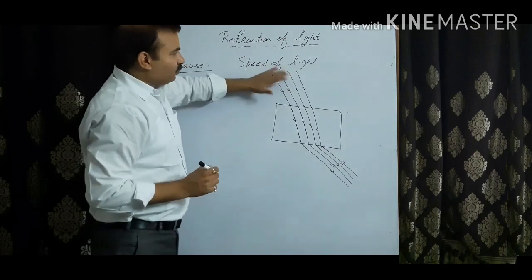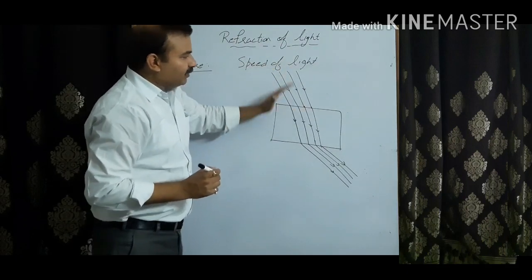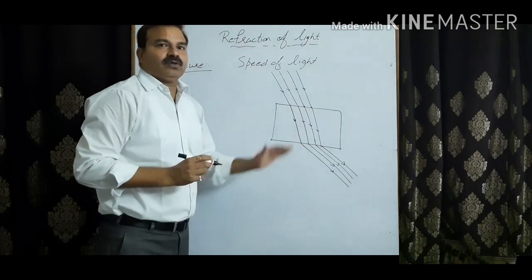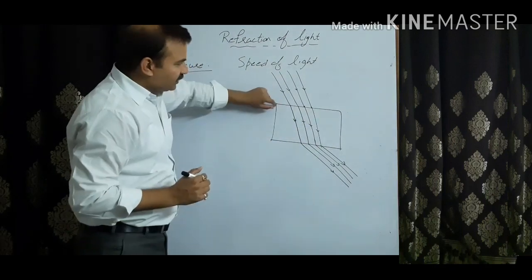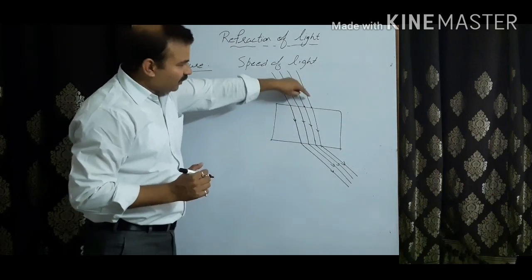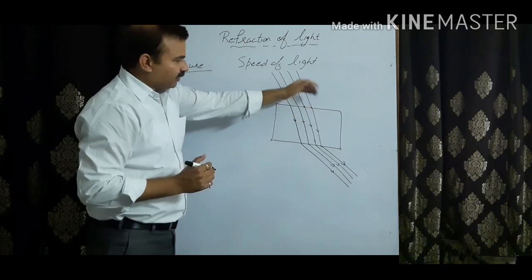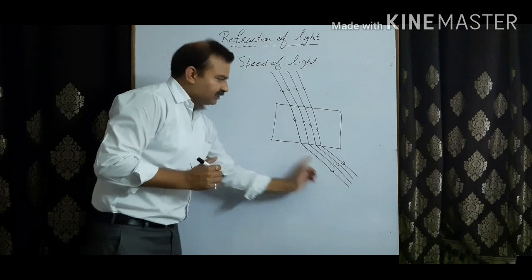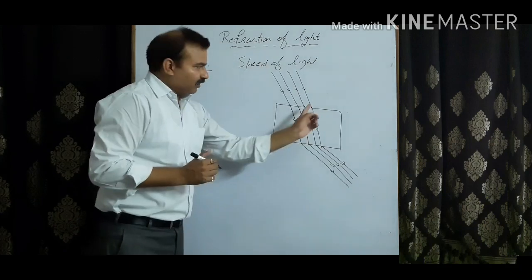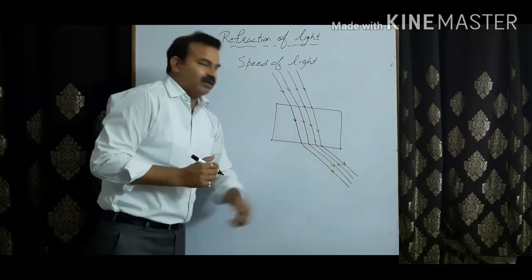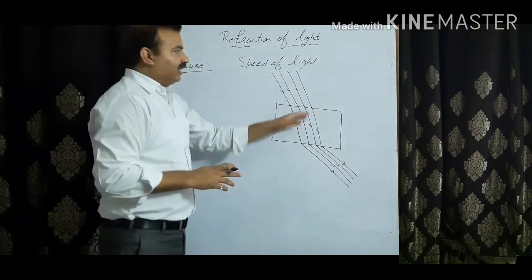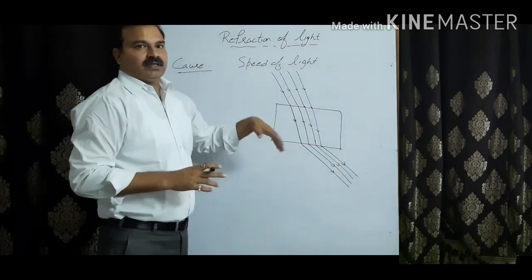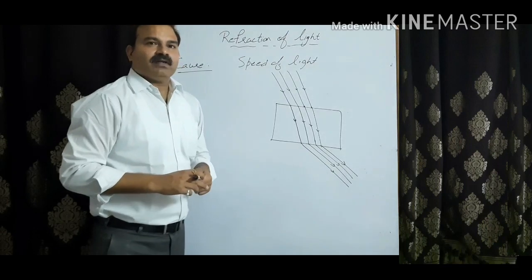So that is the reason why it changes its path, or why it bends, because from one side it bends early, so from the other side it enters late. So this side enters early, so that's why from this side it comes out early, and from that side it enters late, and so it will leave late. So that is the reason why there is a change in the path of light.